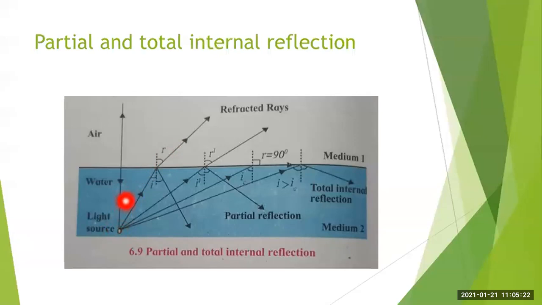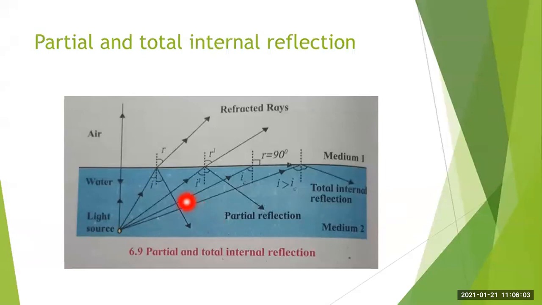Okay, so it gets partially reflected. See here, this light is getting partially reflected. Okay, so this is called the partial reflection. So you may get a question, what is the partial reflection? So you should be able to answer. When light enters a rarer medium from a denser medium, it gets partially reflected. That is, part of the light gets reflected and comes back into the denser medium. Okay, and it happens as per the laws of reflection. So this is called partial reflection.